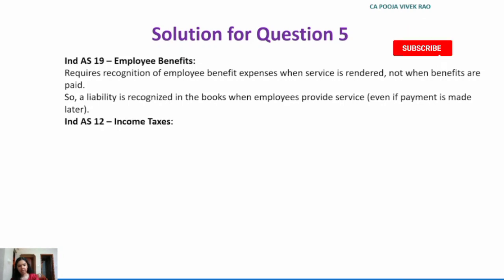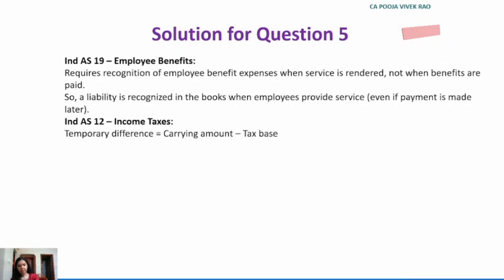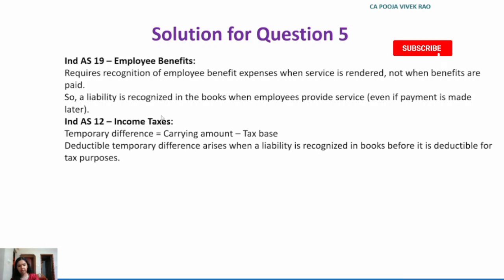So as per this Ind AS, temporary difference is equal to carrying amount minus tax base. Deductible temporary difference arises when a liability is recognized in the books before it is deductible for tax purposes. In this case, the liability is recognized in books as per Ind AS 19. But for tax, it is deductible only when it is paid, that is in the future.